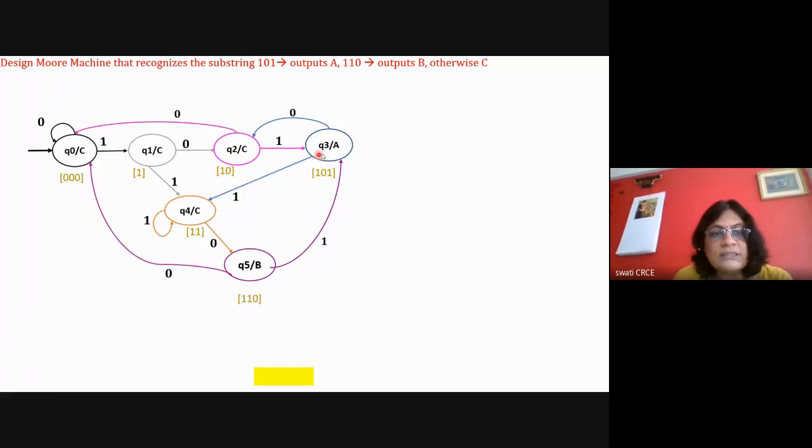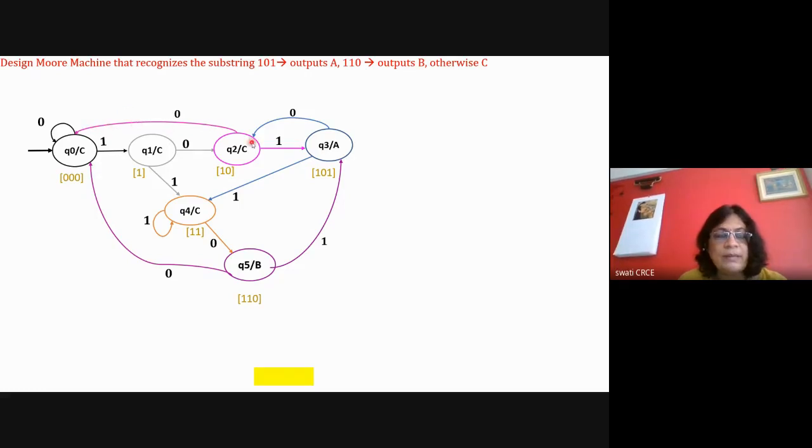Okay, so all these transitions are done. Now start from Q0 and identify the missing transitions. So if there is any 0 here, what will be the transition on 0? It will remain here only, because with 0, 0, 0, the output will always be C, since the string is not 101. So with any number of zeros, it will remain here. So both the transitions for Q0 are done. Now go to Q1. Both transitions of Q1 for 0 and 1 are done in the minimum path. Now go to Q2. Now this transition is remaining.